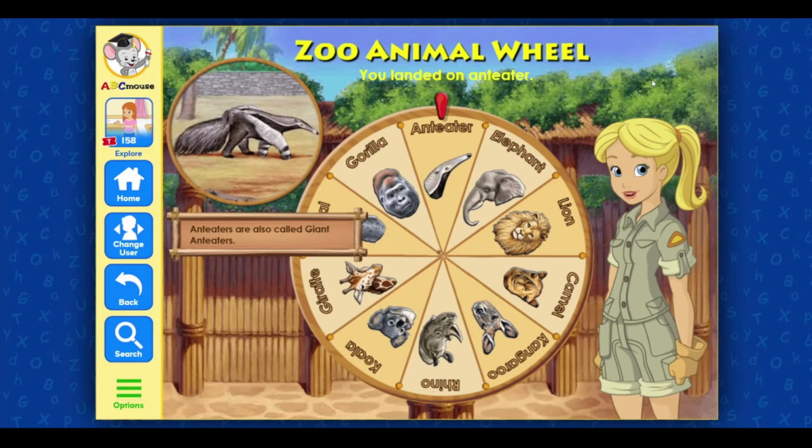You landed on anteater. Anteaters are also called giant anteaters. Spin the wheel.